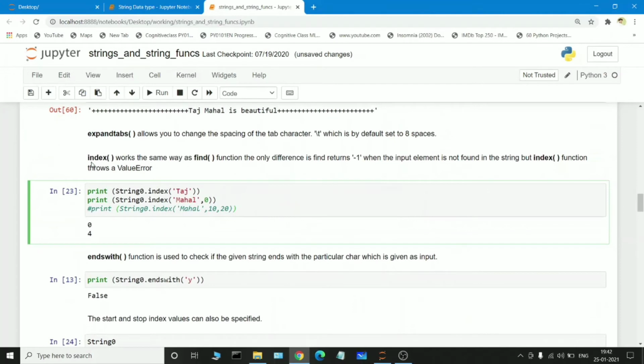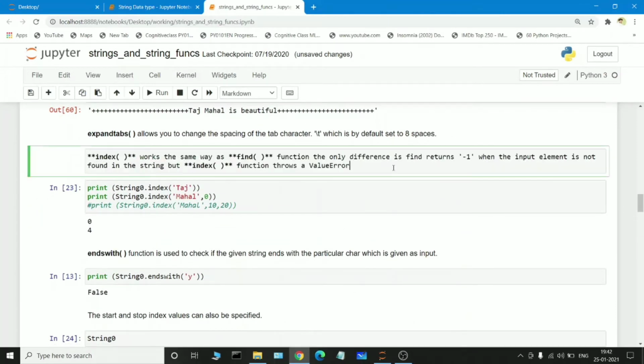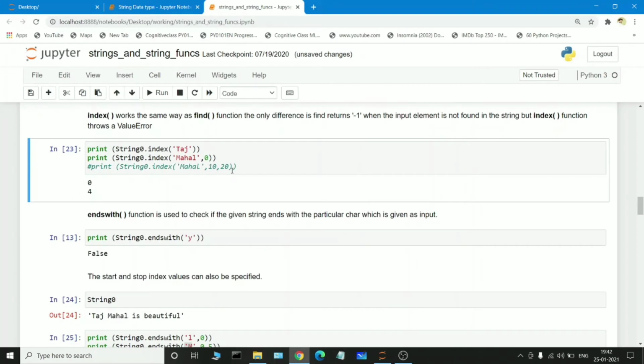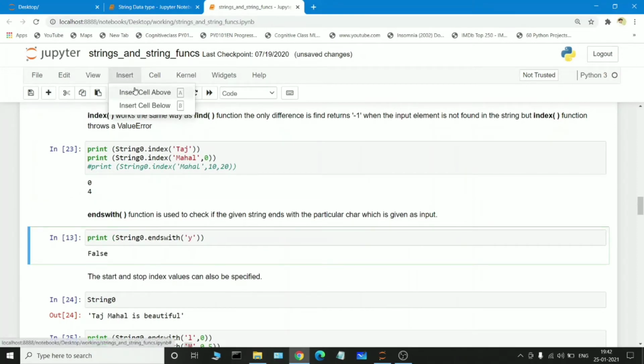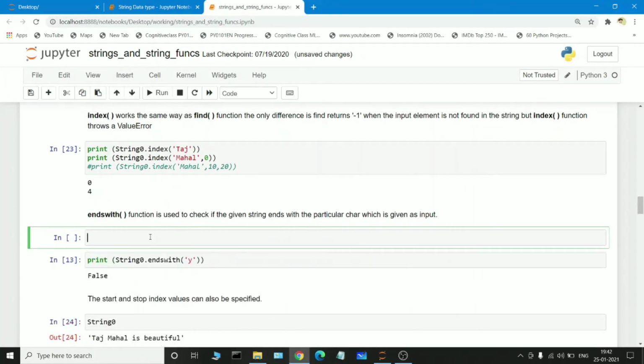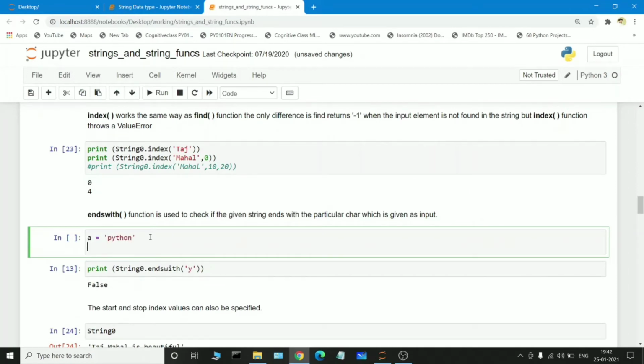Coming back to this, we know how the index position will work and how the find function will work. If I give a string, suppose I give Python, and I want to find the index of the y element, what is the index value of y? a of 0 means p and a of 1 is y.